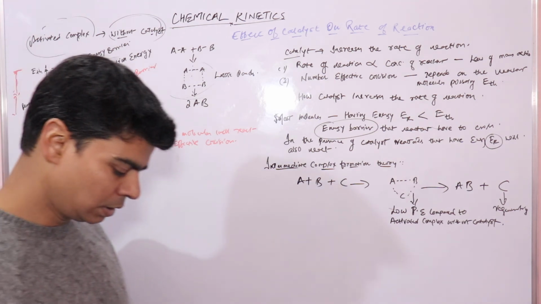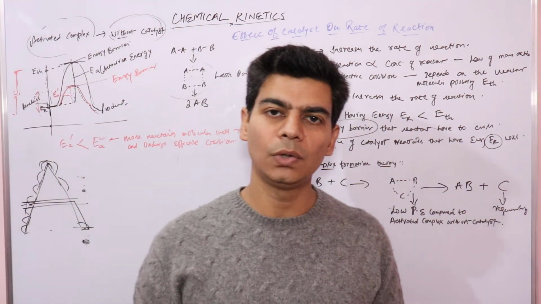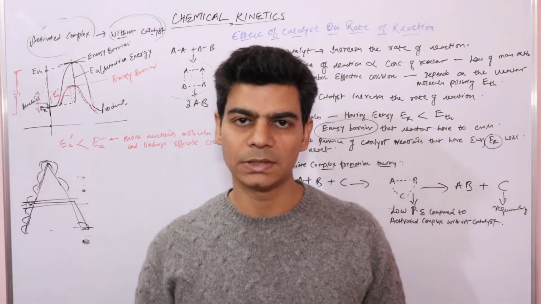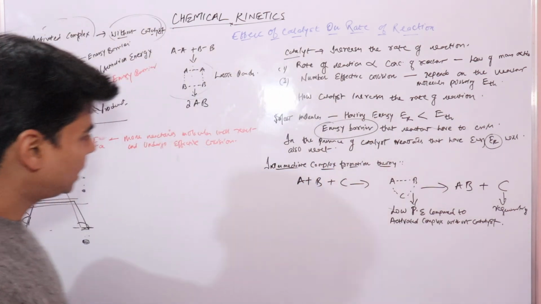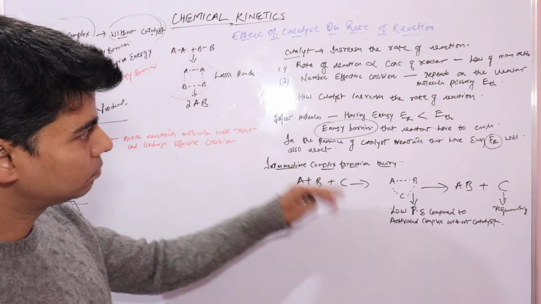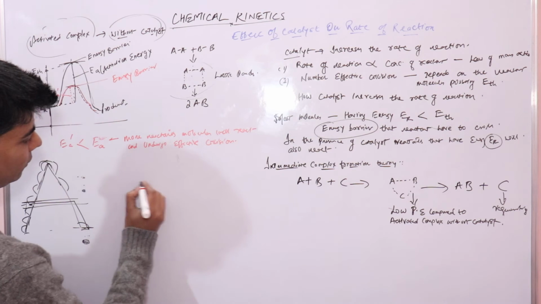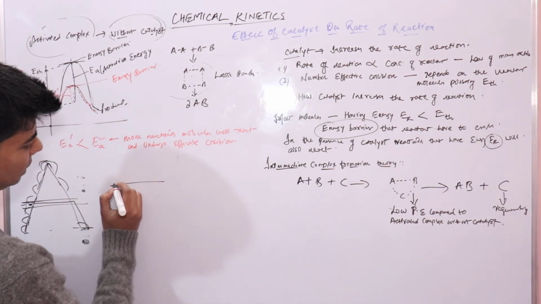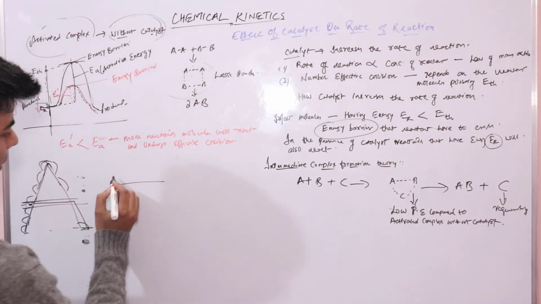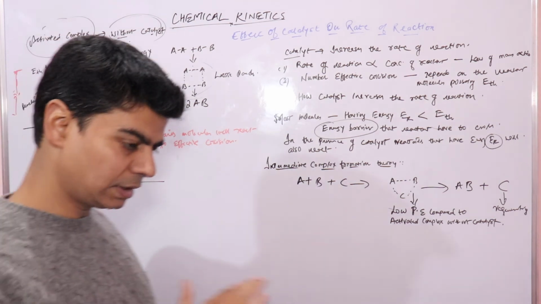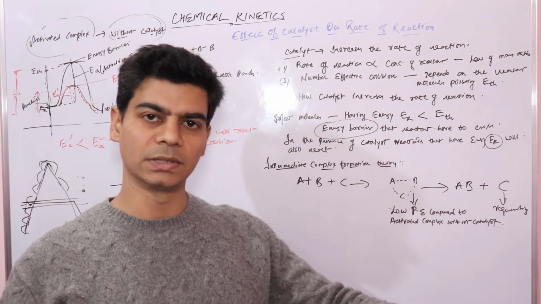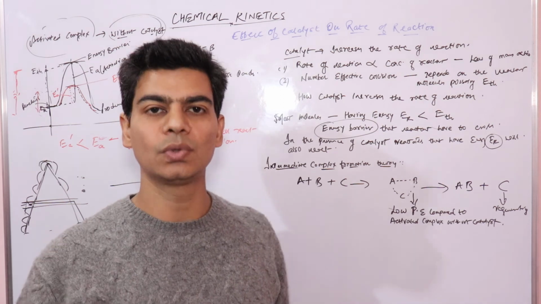There are some other theories, which we will do in another chapter, surface chemistry, that state how the catalyst can increase the rate of reaction. There was a theory which states that the catalyst provides a surface or a medium for the reactants to react.